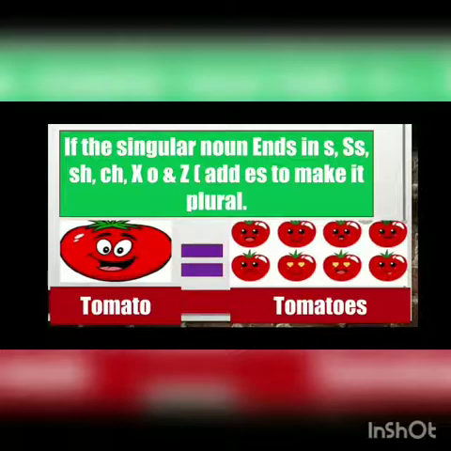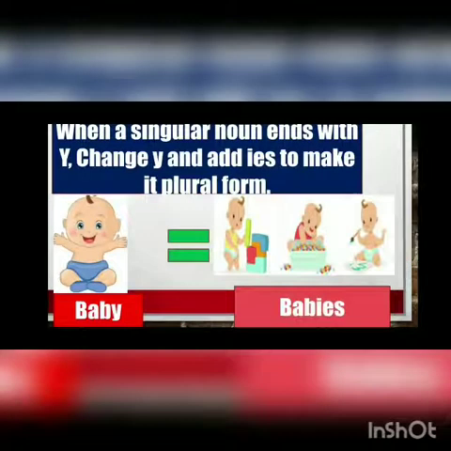Then you need to add es to make it plural. In the next picture, too many tomatoes are there. So tomato has O in the last, then you will add es to make it plural. Getting everyone? So tomato, tomatoes. Es added in the last. Getting it? Sure? Fine. So we'll look at the next one.